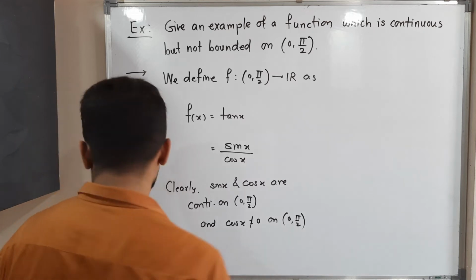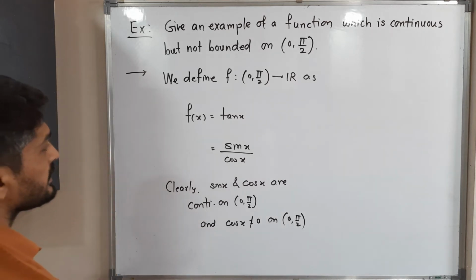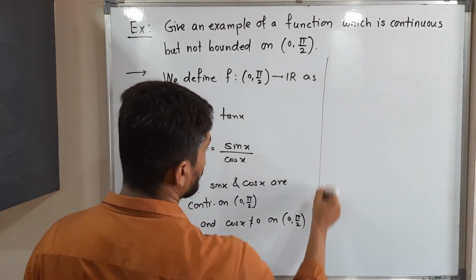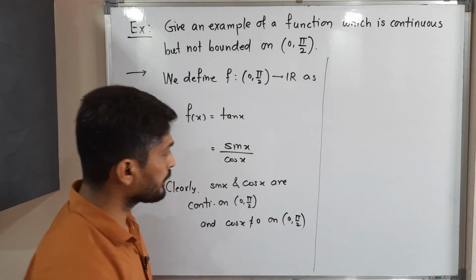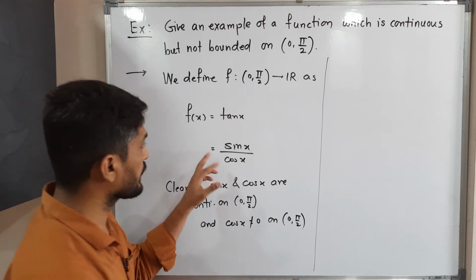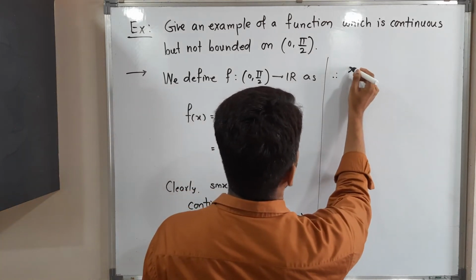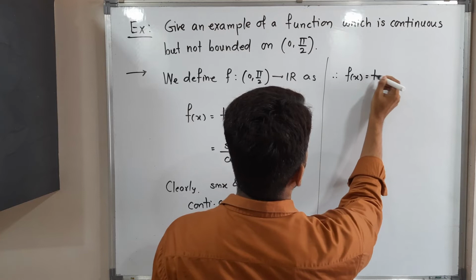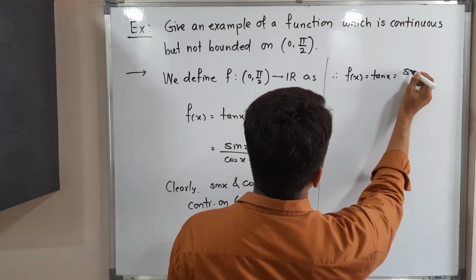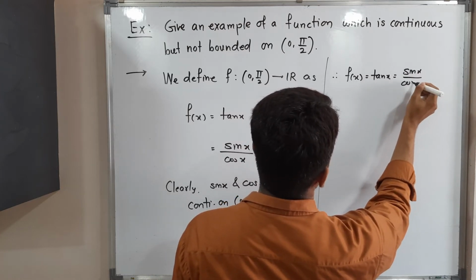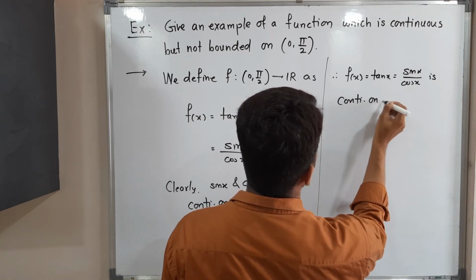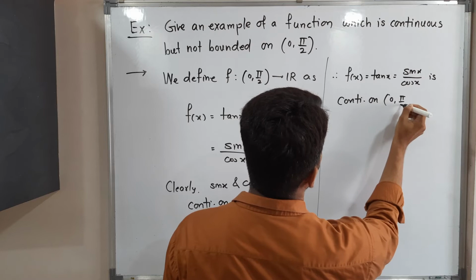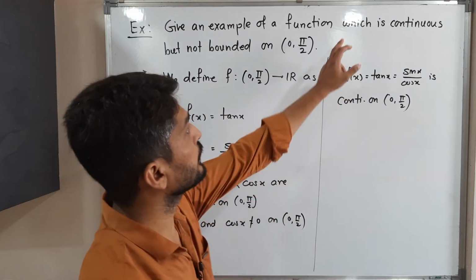So let me write it here. Sin and cos are continuous and the denominator is non-zero, so their ratio is also continuous. Therefore f of x, which is tan x, which is nothing but sin x upon cos x, is continuous on 0, pi by 2. So the first thing is over, that function is continuous.